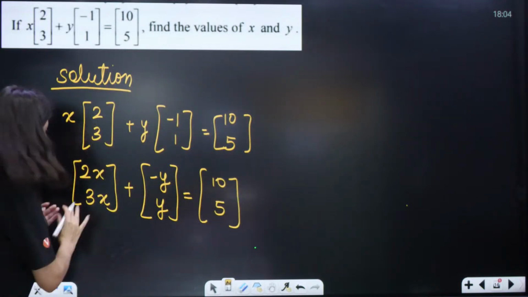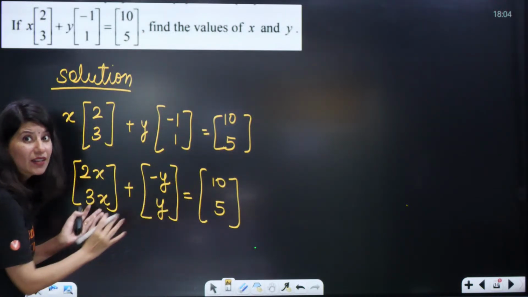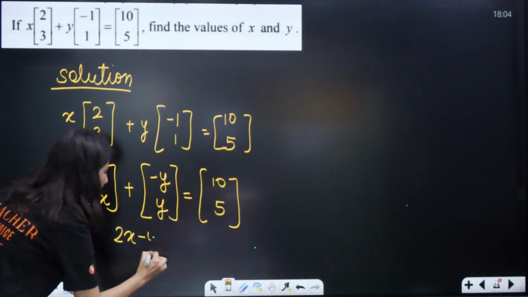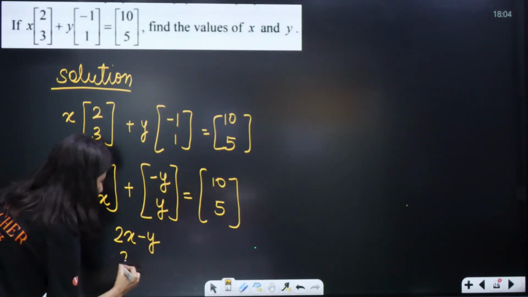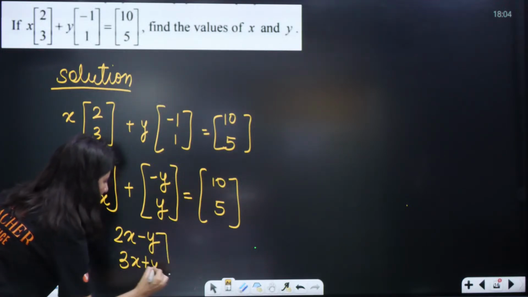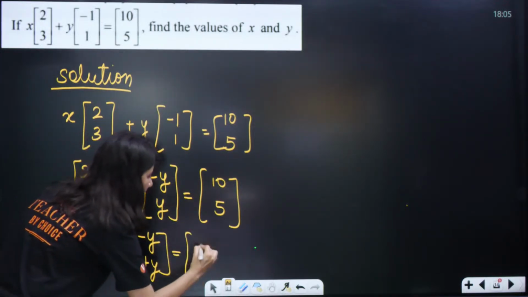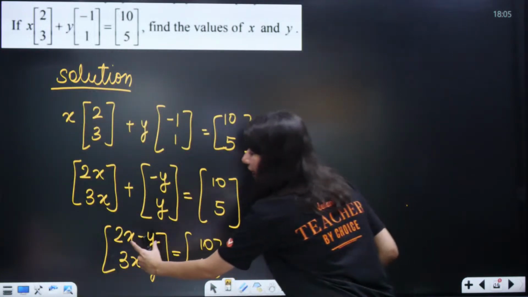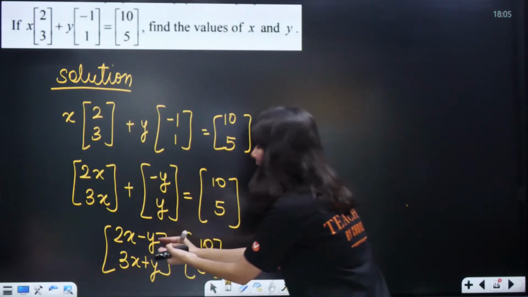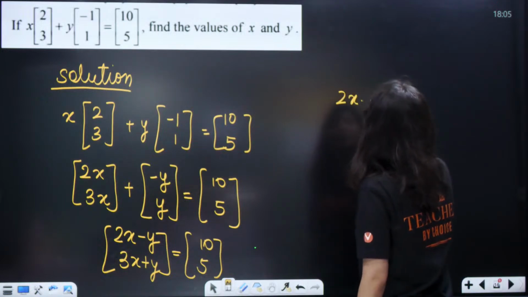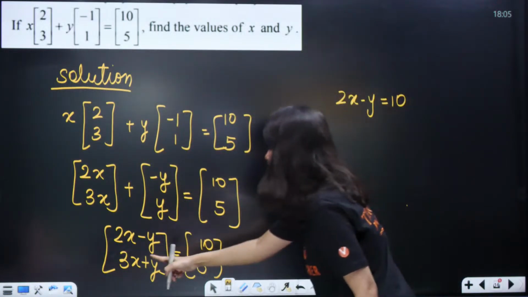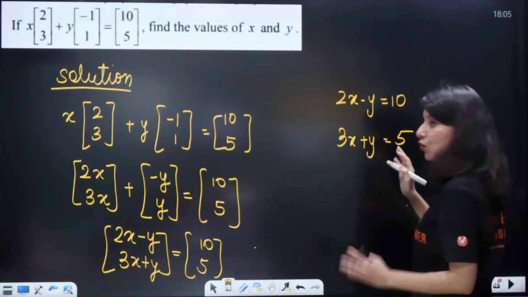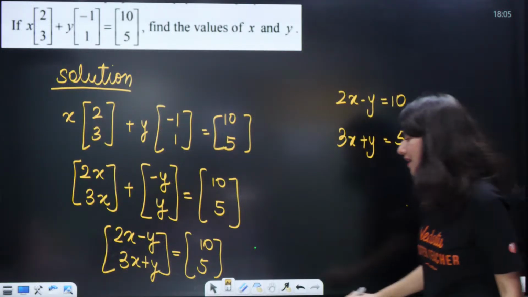Now what you have to do is just add the two matrices. So basically 2x minus y, and 3x plus y. Okay ma'am, perfect. And this is going to become 10 and 5. Now finally you have to equate the corresponding elements. 2x minus y will be equal to 10, and 3x plus y is equal to 5, right? Two equations, two unknowns, you just have to solve it.